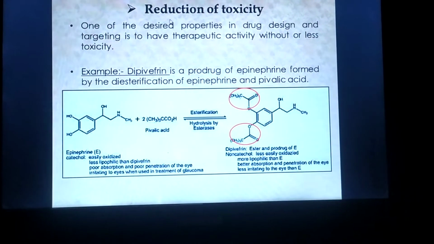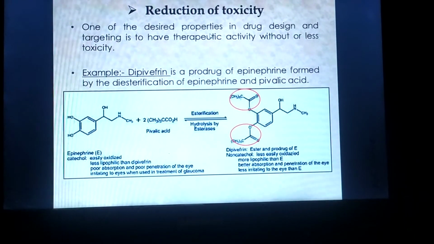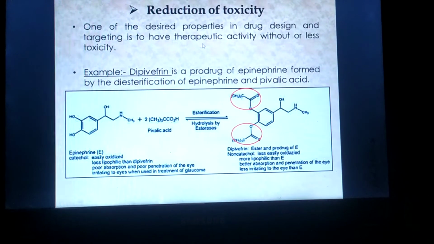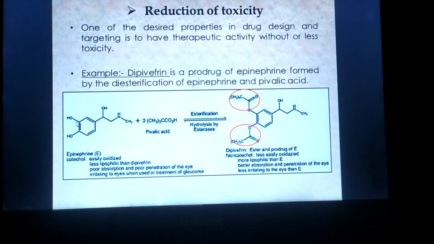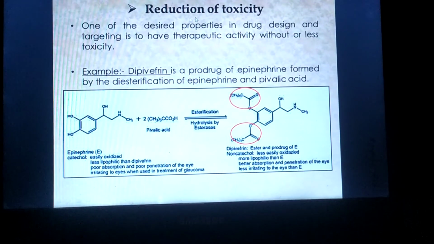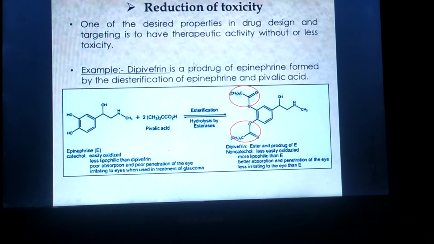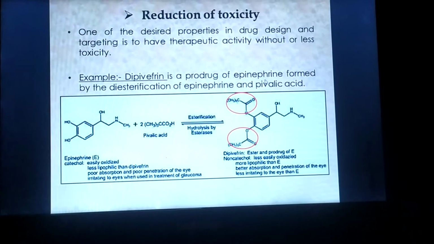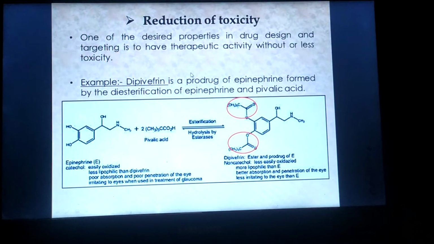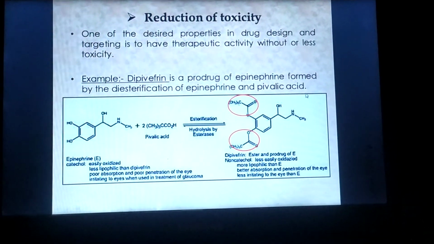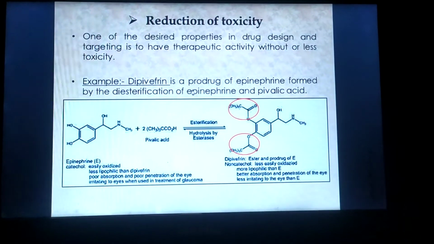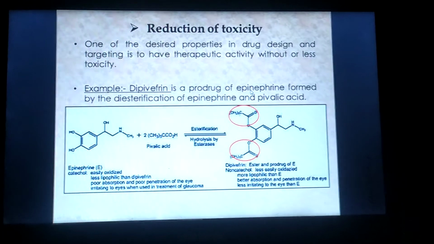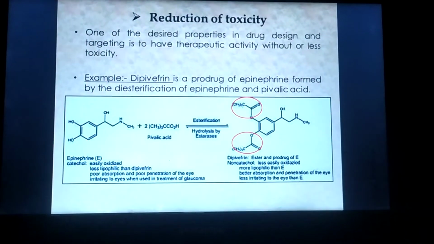Next example: reduction of toxicity. One of the desired properties in drug design is targeting, to have the therapeutic activity with little or no toxicity. The example of reduction of toxicity is dipivefrin. Dipivefrin is a prodrug of epinephrine formed by diesterification of epinephrine with pivalic acid. By converting to dipivefrin, the toxicity of epinephrine is reduced.